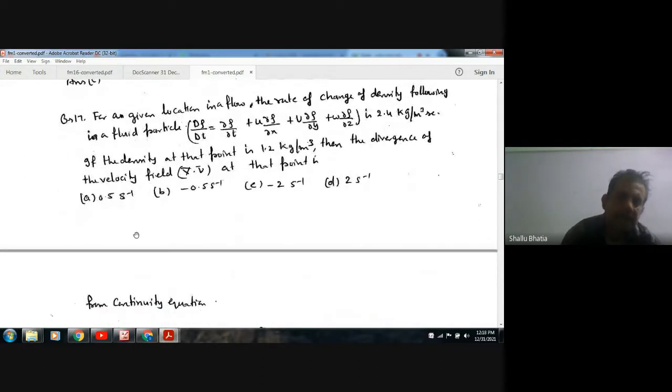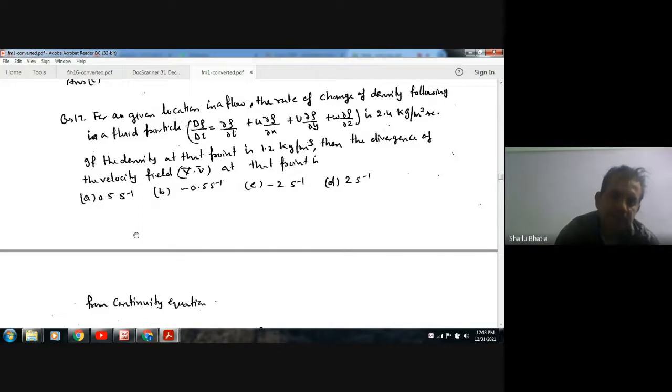Next, for a given location in a flow, the rate of change of density following a fluid particle, d rho by dt equal to curly rho by curly t plus u curly rho by curly x plus v curly rho by curly y plus w curly rho by curly z, is 2.4 kilogram per meter cube per second.